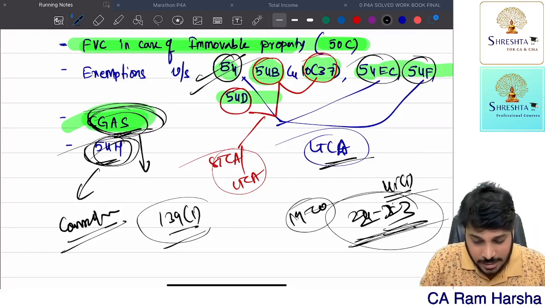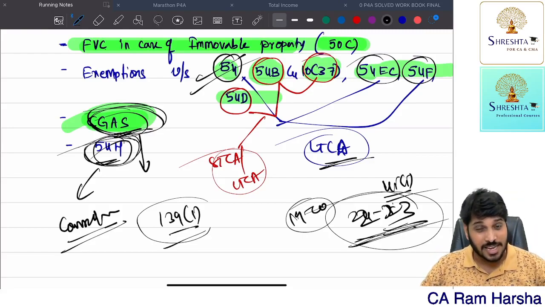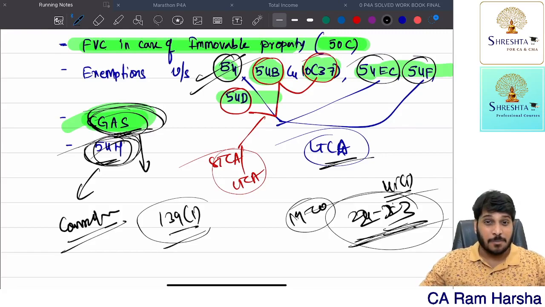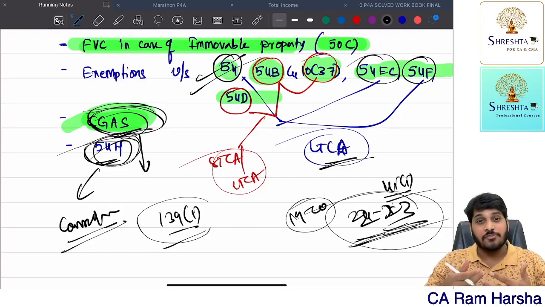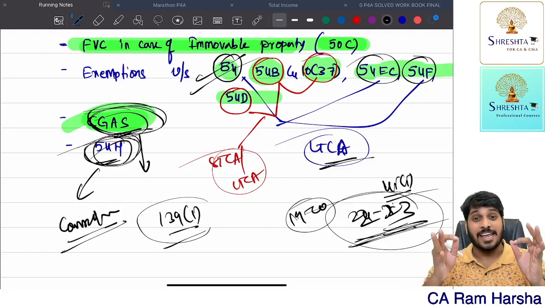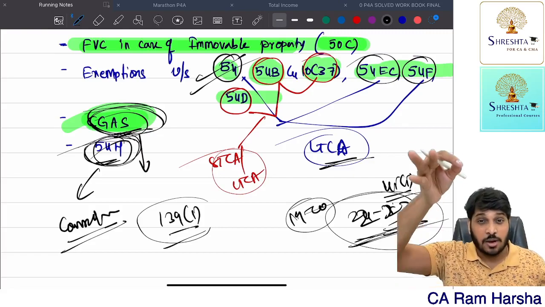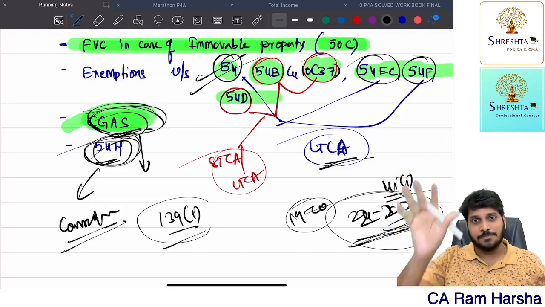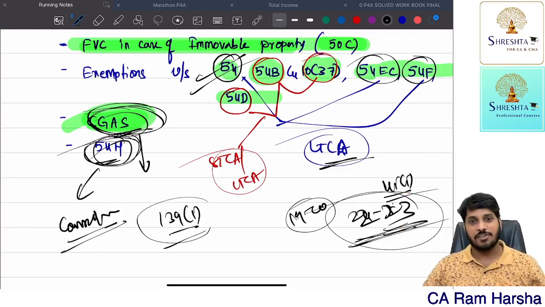So 54H, the department is saying, in case of compulsory acquisition of capital asset, for the purpose of claiming exemption under 54, 54B, 54D, 54EC or 54F, for the purpose of calculating these time limits, date of transfer is not considered. Date of receiving the compensation is considered. Logic. That's 54H.